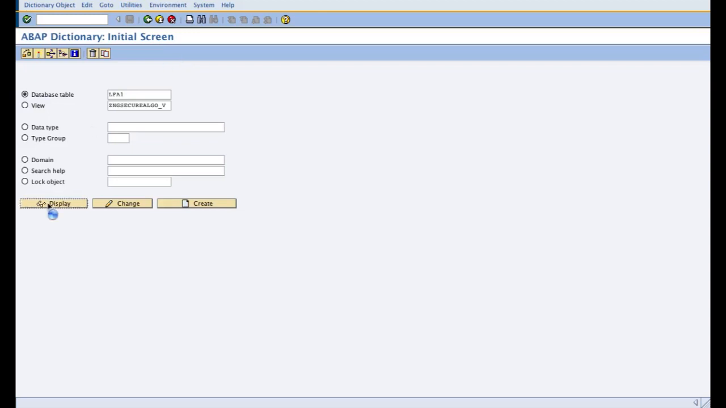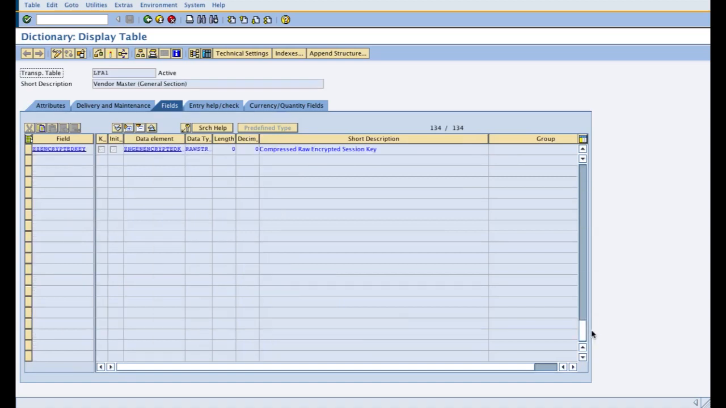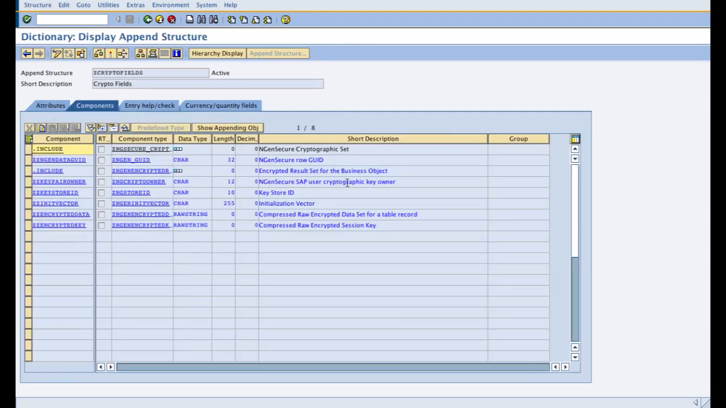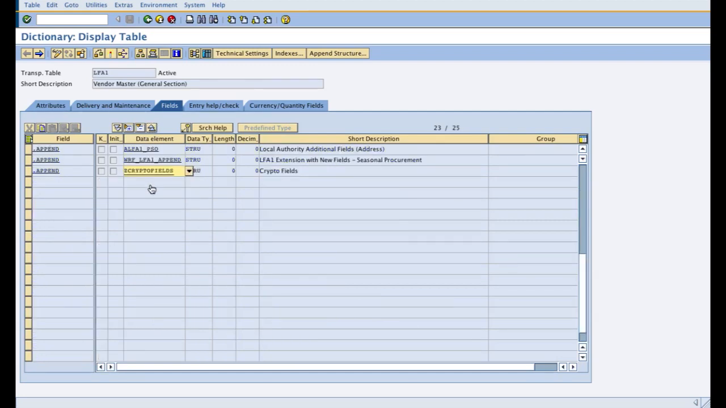So before doing so, I also need to append a structure. I have appended a structure which I have named. You can name a Z append structure to include the cryptographic results set into the SAP standard table, as I have done here, and any other Z table or custom table which you might have will also support the product encryption and decryption processes.